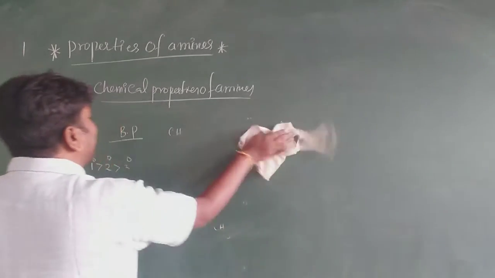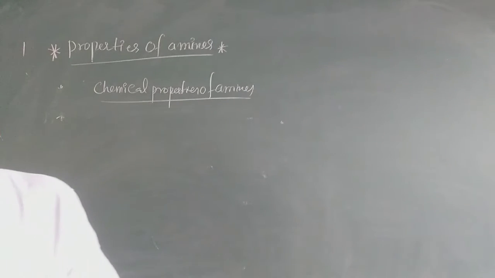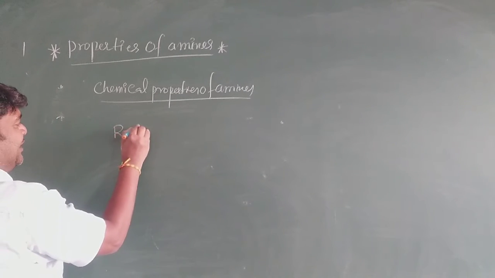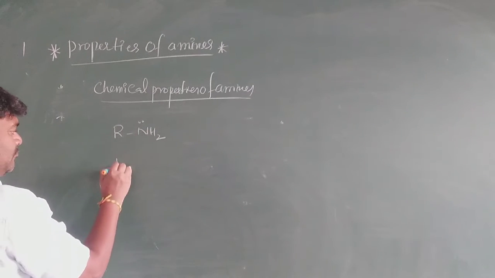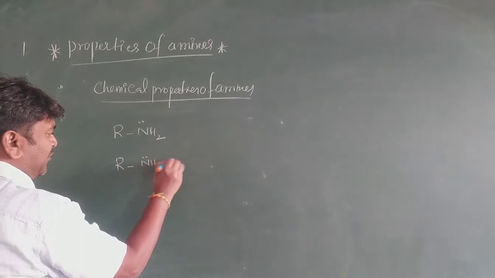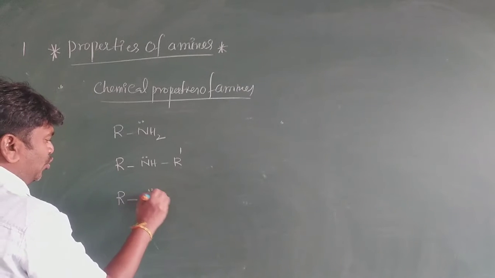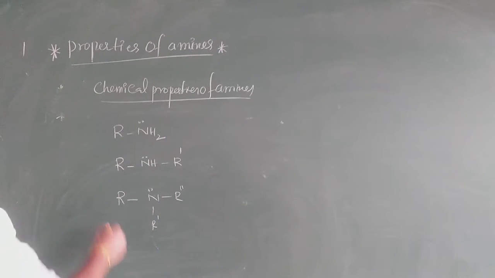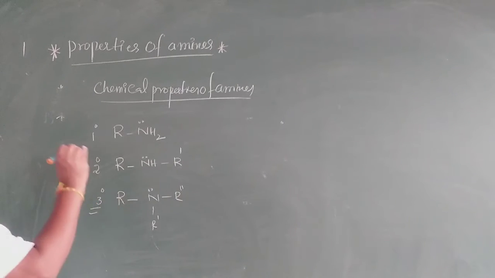Next one, chemical properties. My dear students, chemical properties. Suppose you take a primary amine, NH2 with a lone pair. Next one, NH with R dash. Next one, N with a lone pair, R, R dash, or R double dash. You have to see here, this is a primary amine, this is a secondary amine, this is a tertiary amine.